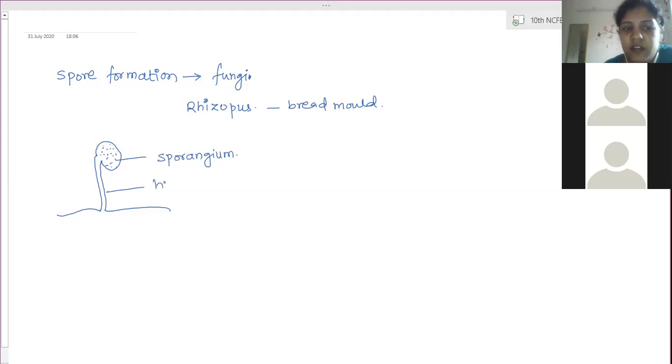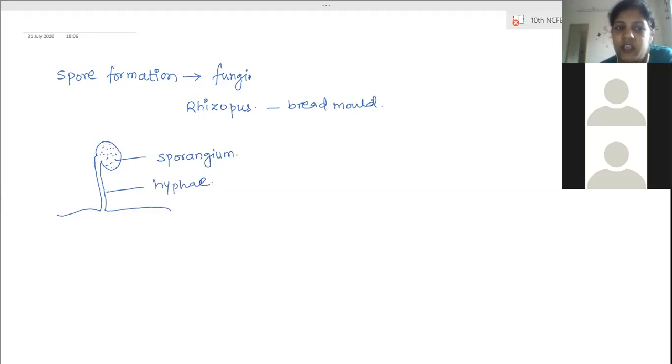This is hyphae. So this is a sporangium. Inside that, many spores are present. They are very lightweight.